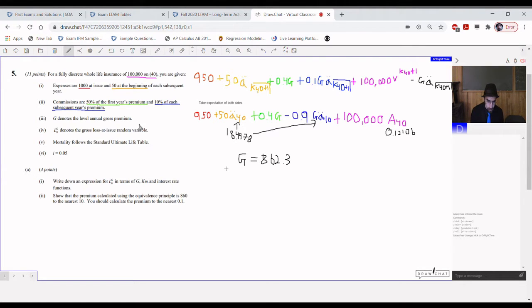And then, of course, when the person ultimately dies, there's going to be a death benefit. So you would say plus 100,000 times nu to the power of K40 plus 1. The plus 1 being that if you die 10 and a half years in, that means you die in the 11th year. And because it's fully discrete, you don't issue the payment until the end of that 11th year.